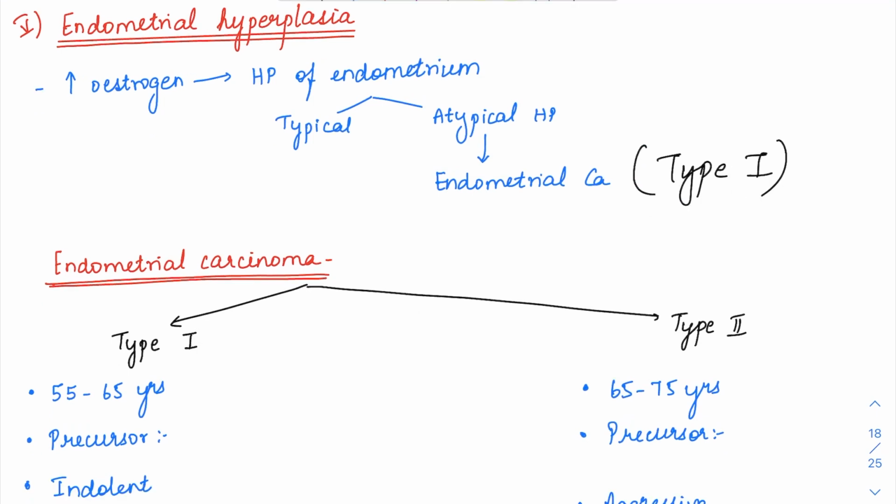Some of the tumors which can produce increased estrogen include the granulosa cell tumor. Granulosa cell tumor is an ovarian tumor, a sex cord stromal tumor, which is known for producing this estrogen. This estrogen can stimulate a simultaneous endometrioid adenocarcinoma in the endometrium as well. So in the ovary there is a granulosa cell tumor, and in the endometrium there is an endometrioid adenocarcinoma.